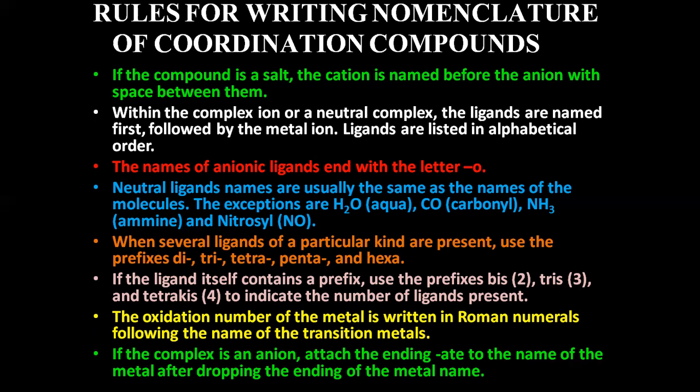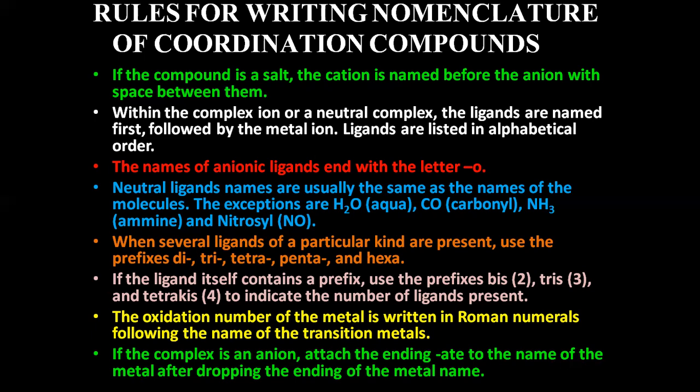But you have to be careful while using these prefixes. If the name of the ligand itself already contains a prefix like di or tri, then you cannot use these prefixes. In such cases, we use bis, tris, tetrakis. Bis is for two of such type, tris is for three, and tetrakis is for four, to indicate the number of ligands. So please be careful: if the name of the ligand already contains a prefix, then you have to use the other prefixes such as bis, tris, and tetrakis.